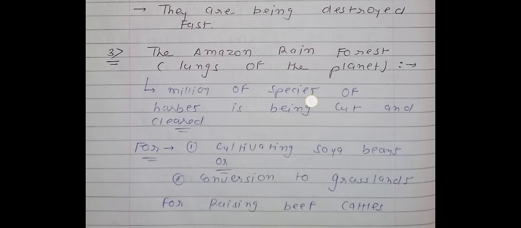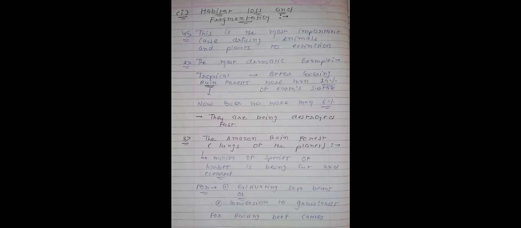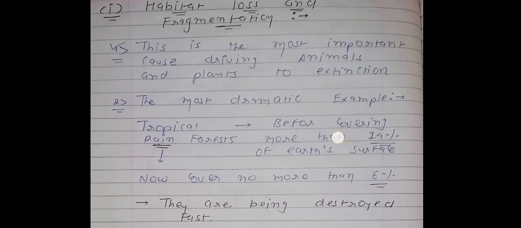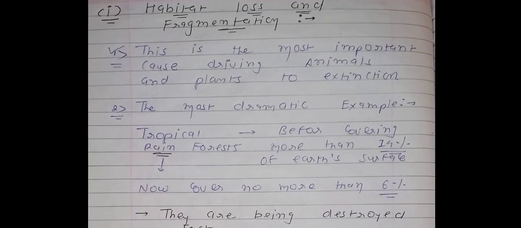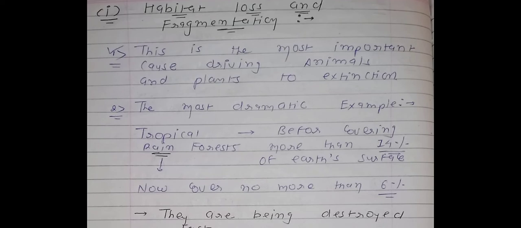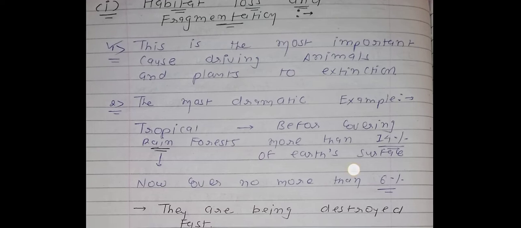These both are also one-liner questions. So on the first page we have a total of 3 points, and the first page is about habitat loss and fragmentation. The first point is also an MCQ. It is very important: this is the most important cause for extinction.